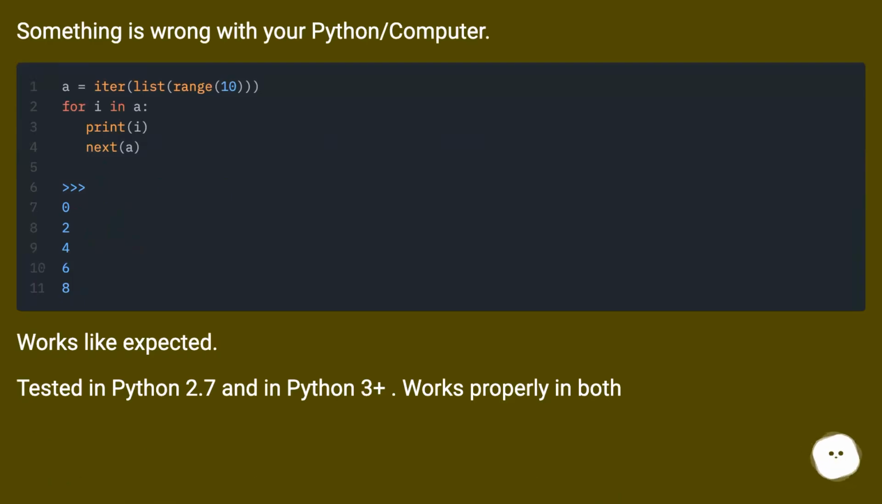Something is wrong with your Python or computer. Works like expected. Tested in Python 2.7 and in Python 3+. Works properly in both.